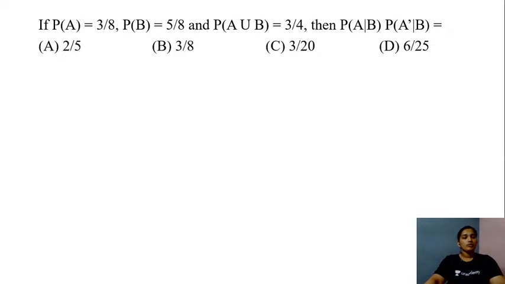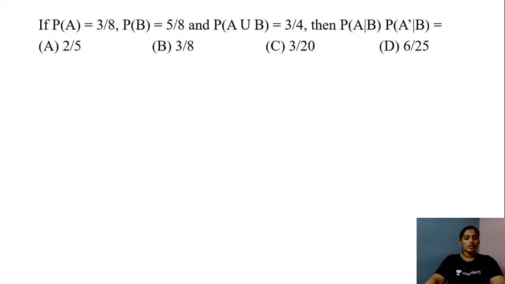If the probability of event A is equal to 3 by 8, the probability of event B is equal to 5 by 8, and the probability of A or B is equal to 3 by 5, then the probability of A given B into the probability of A complement given B will be equal to which of the following options? Right?